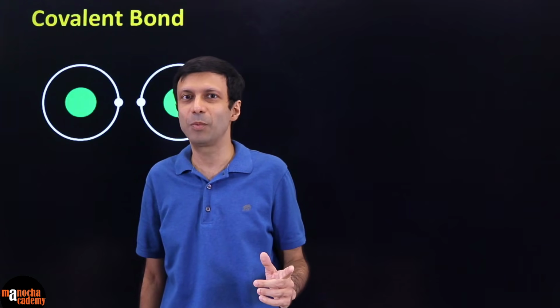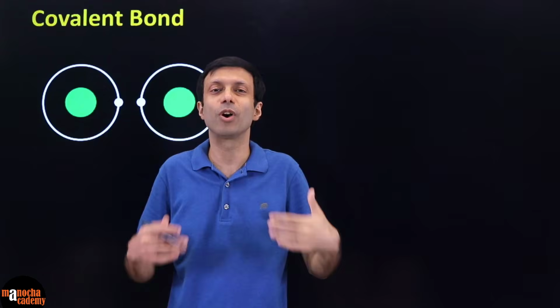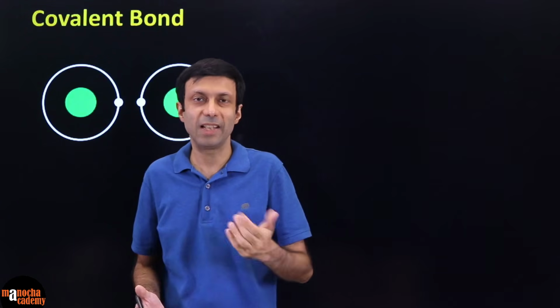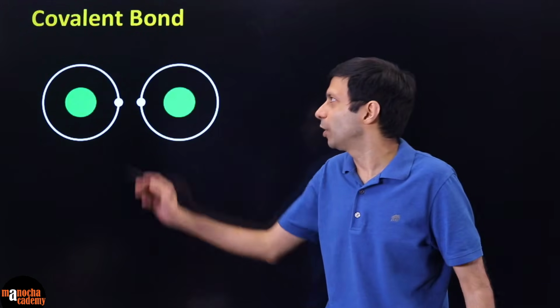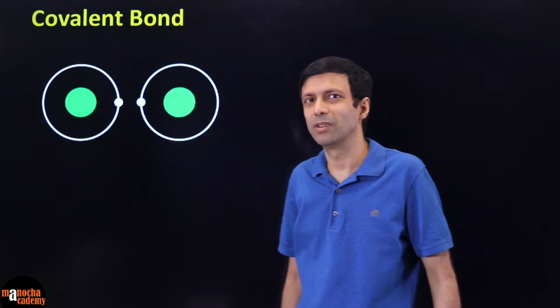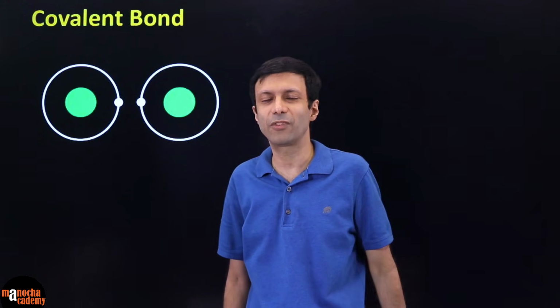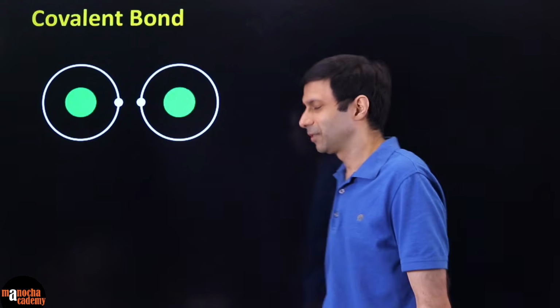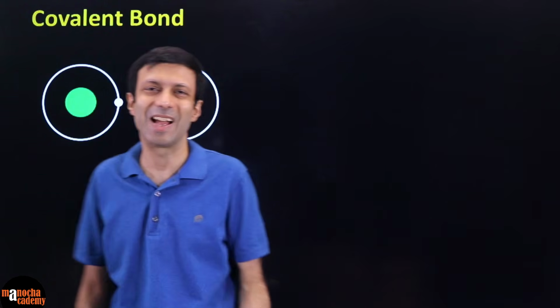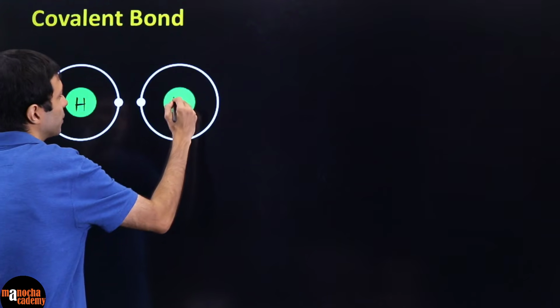Next, let's look at covalent bonds. What did we say about covalent bonds? In an ionic bond, there's transfer of electrons. A covalent bond involves sharing of electrons. Let's see why. For example, you have these two atoms, and these atoms are very simple. They have only 1 electron. Can you guess which atom has only 1 electron and 1 shell? The simplest atom in the universe, it is hydrogen, right? So what we are looking at here are hydrogen atoms.